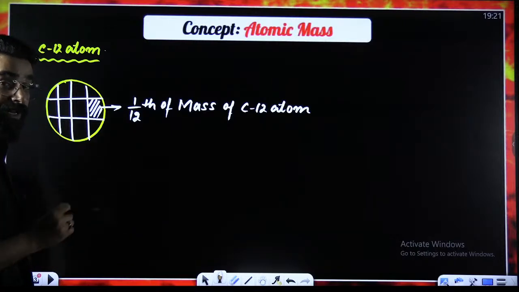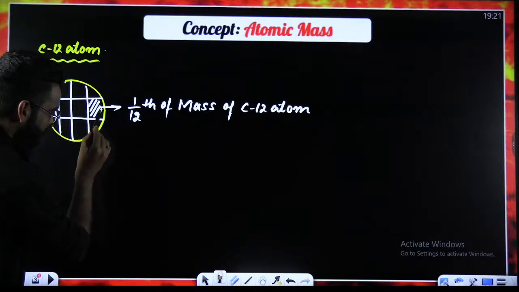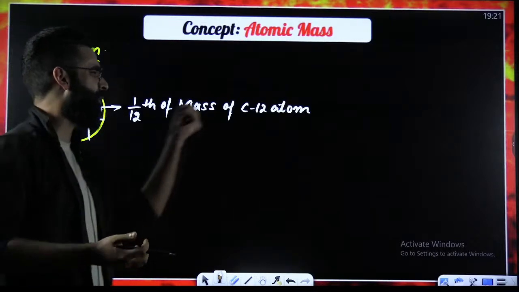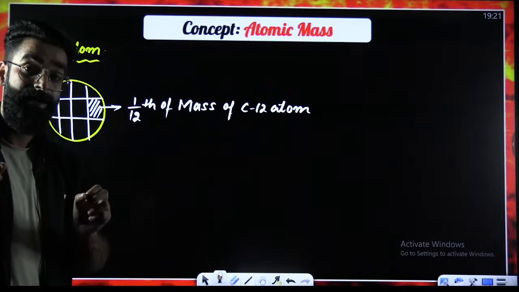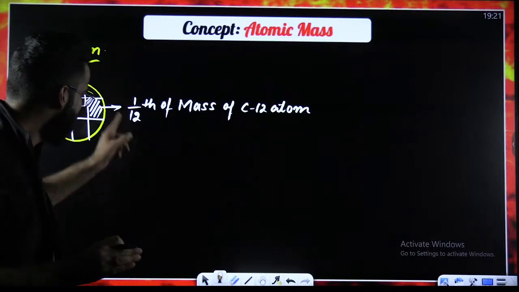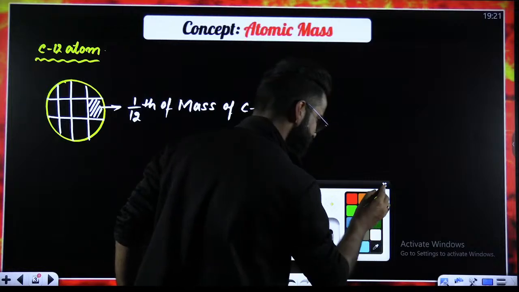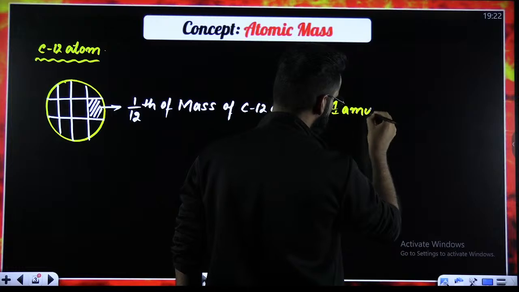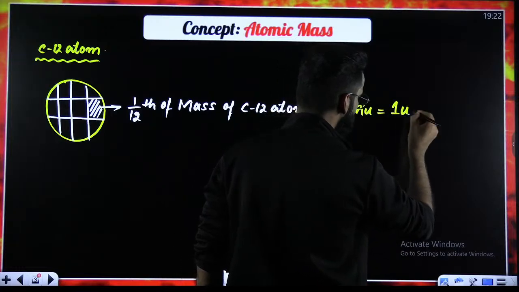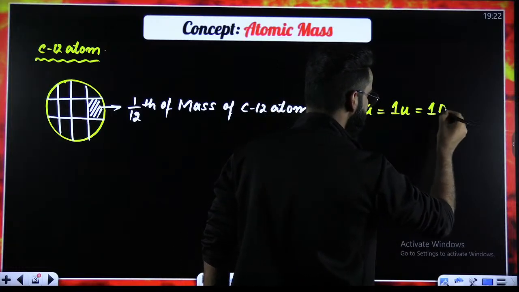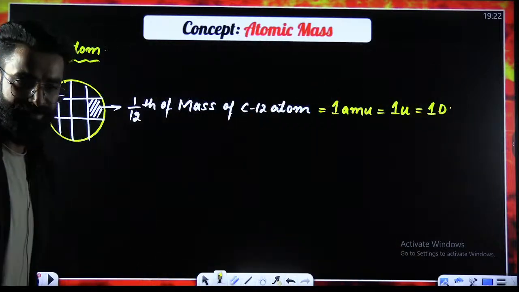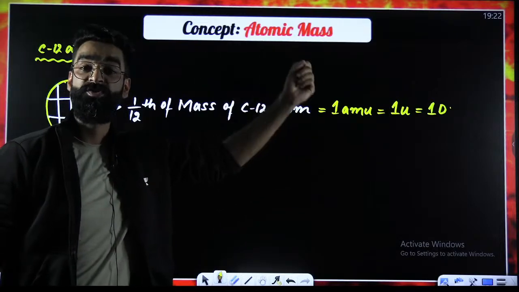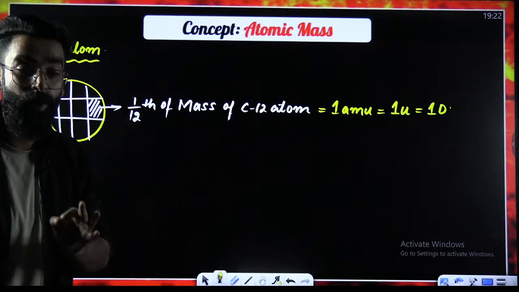After dividing the carbon 12 atom into 12 equal parts, I took a small part over here. And I'm telling you, the mass of this small part is 1/12 of the mass of carbon 12 atom. Now, my dear students, remember this 1/12 of the mass of carbon 12 atom, from now onwards, you'll be calling it as 1 AMU, or 1 U, or 1 D. This 1/12 of the mass of carbon 12 atom, you'll be calling it as either 1 AMU, or 1 U, or 1 D.